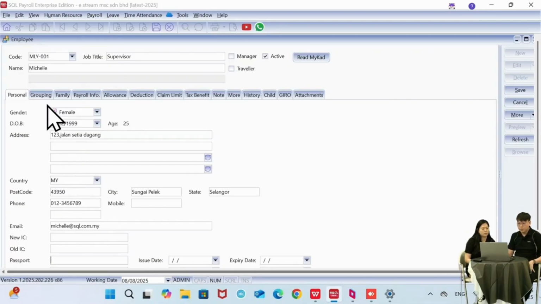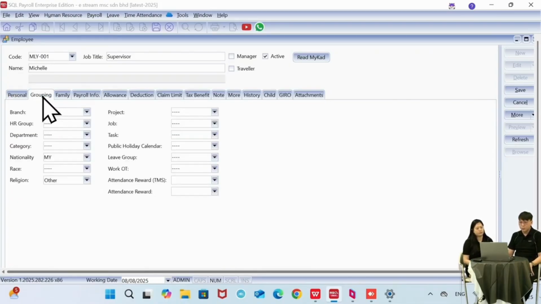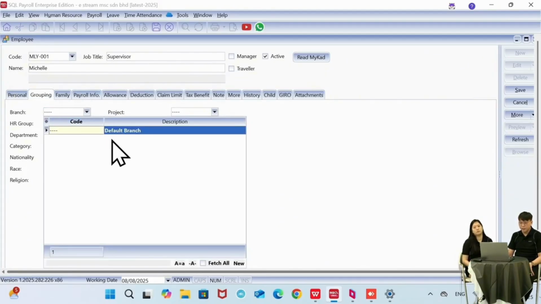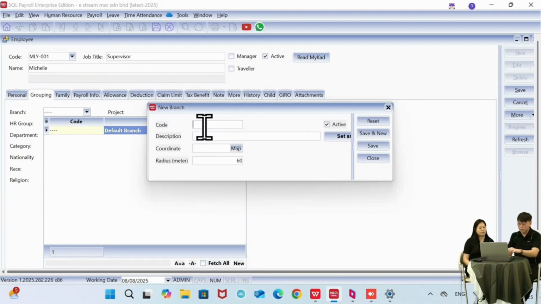Okay, let's move on to the grouping part. This grouping part allows you to do filtering. For example, I have different branches. I can set different branches and then later I can preview it. If you want to create another branch, here there is a new button, which is a fast key you can use to create the branch. We just need to key in the code, for example Penang, followed by the description, and then we just save it.